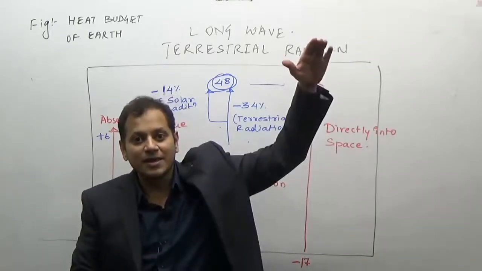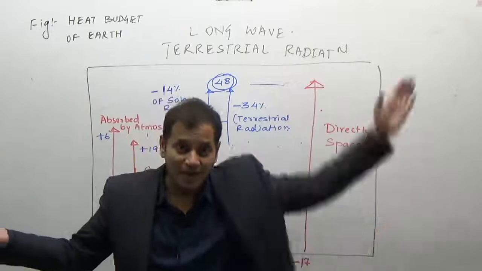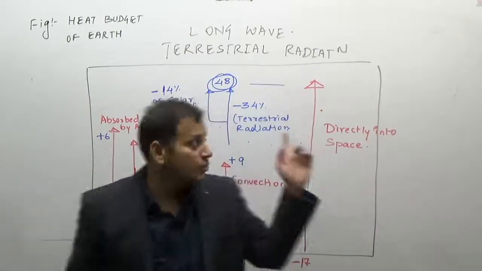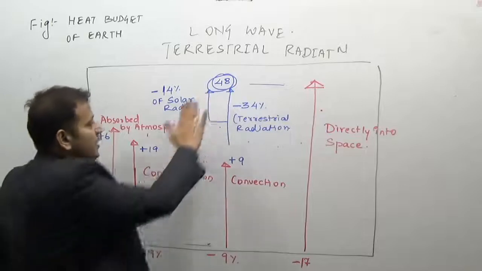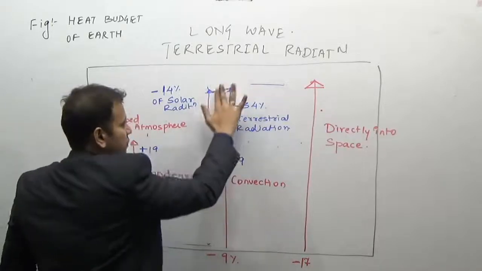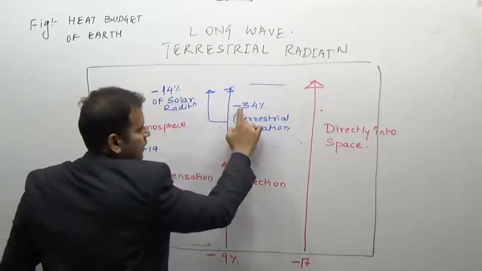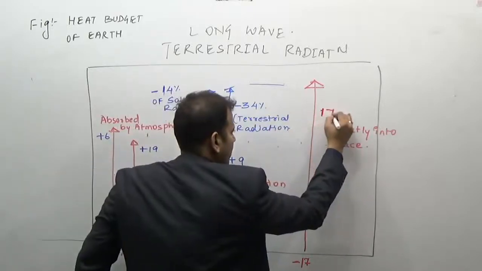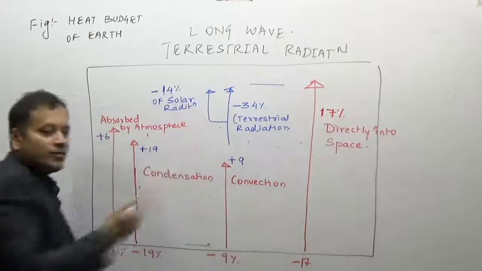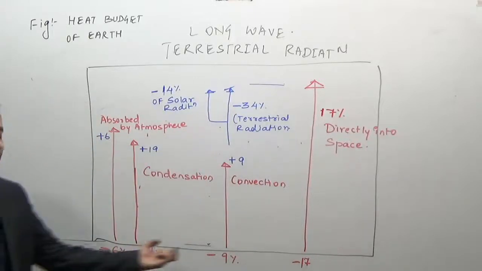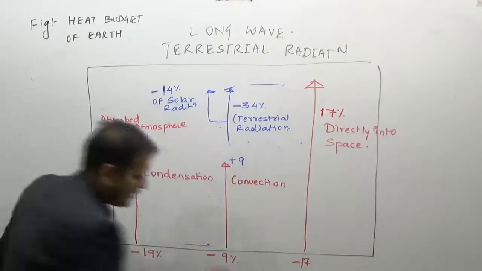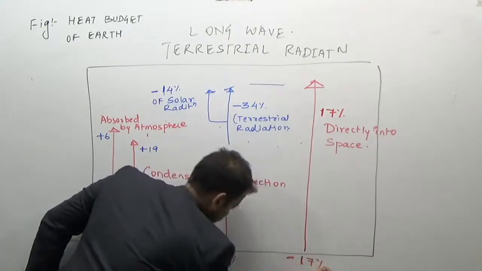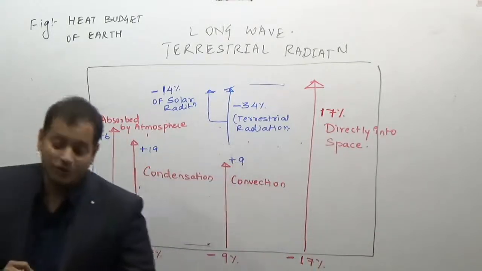Directly released by the Earth into space means obviously into the higher atmosphere. So the atmosphere total, which had 65 units, also gives away the 65 units in the form of these 48 units, 14 plus 34 plus 17 units. Or we can say the Earth gives away 51 units in this way. So this is how the heat balance of the Earth is.